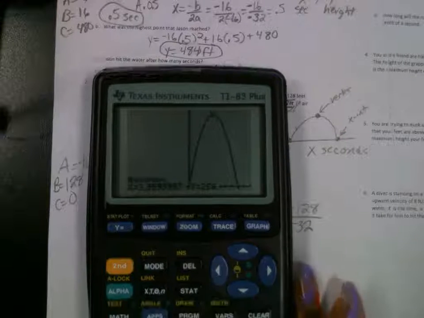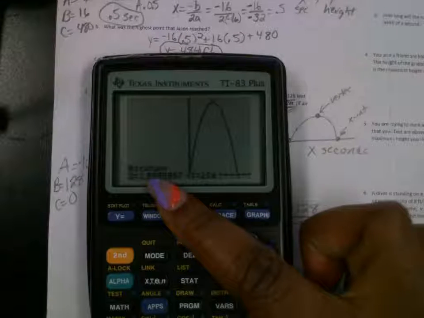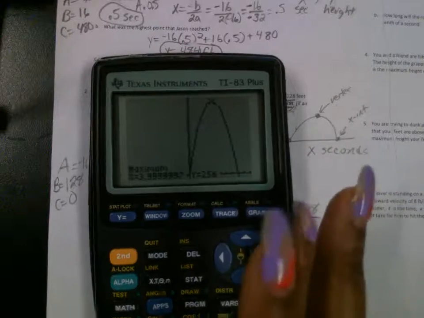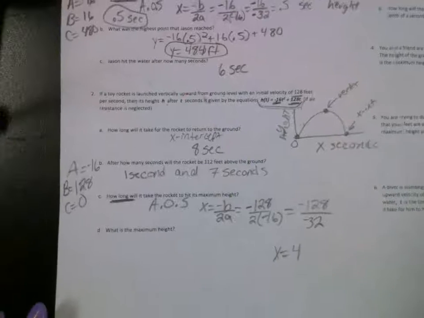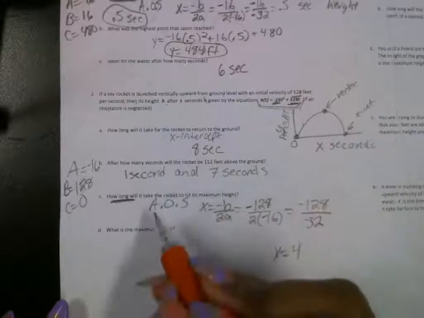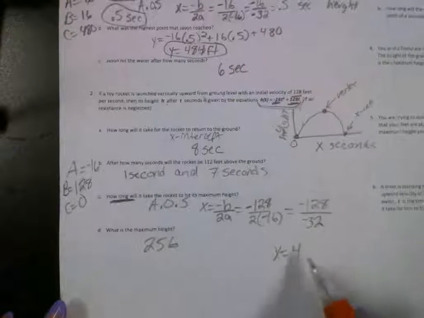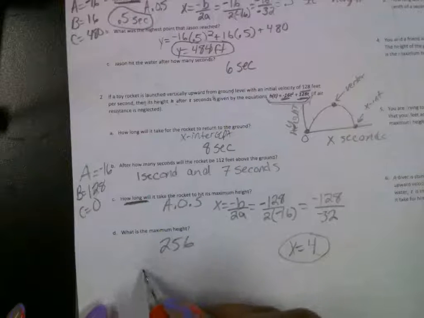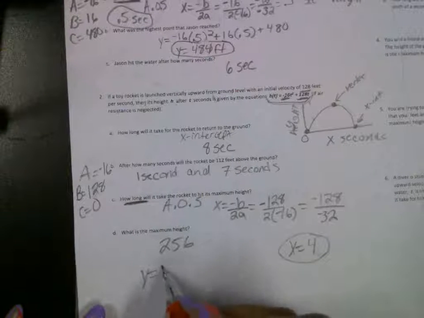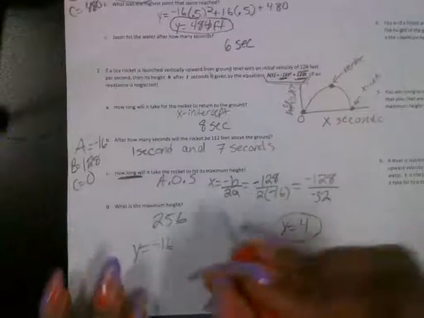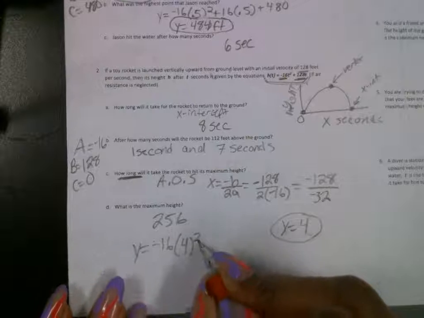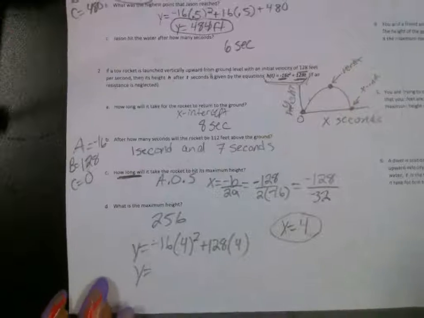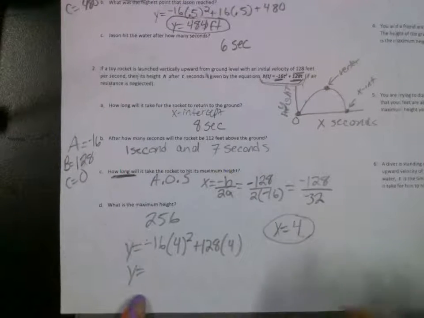And so look at what I get. I get about 4. Do you see how this is almost 4 right here? So this is 4. And what's this? 256. So the maximum height is going to be what? 256. And another way we could have done that was just by plugging in 4. You could have had the equation y is equal to negative 16 times 4 squared plus 128 times 4, and that would have given you your 256. Any questions?